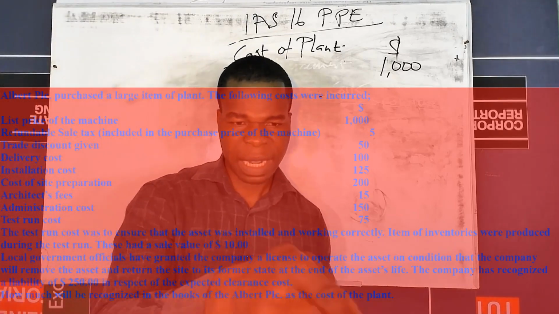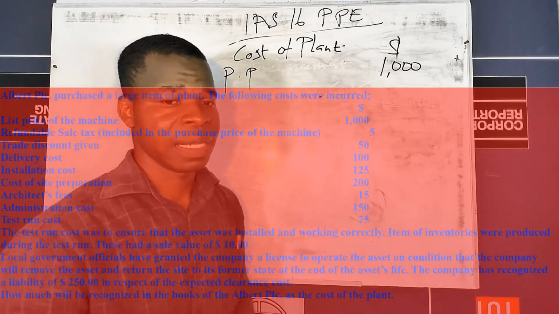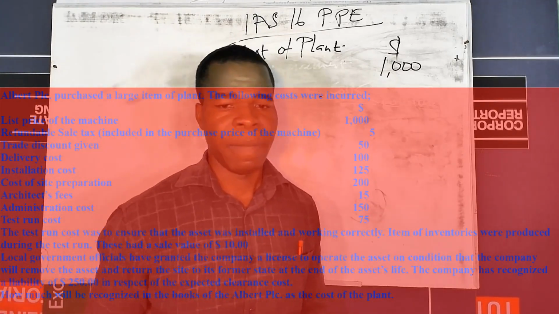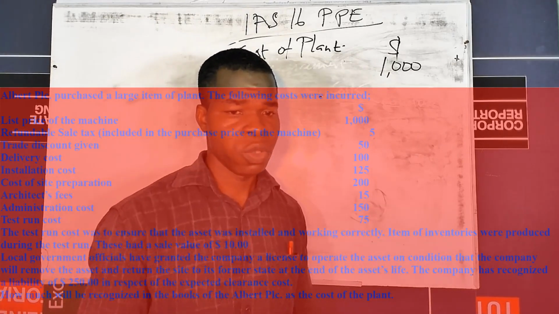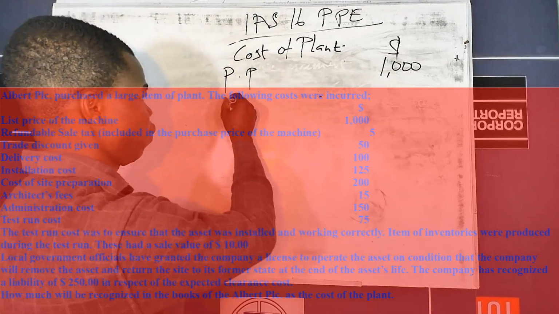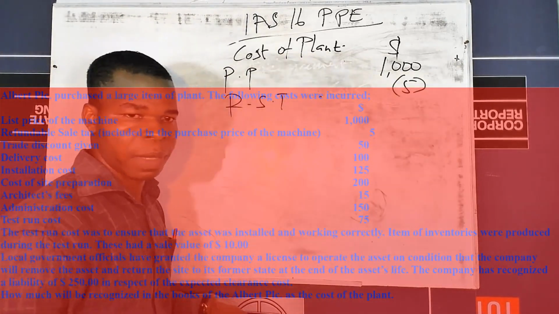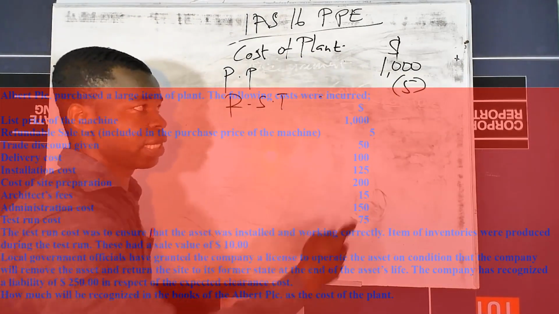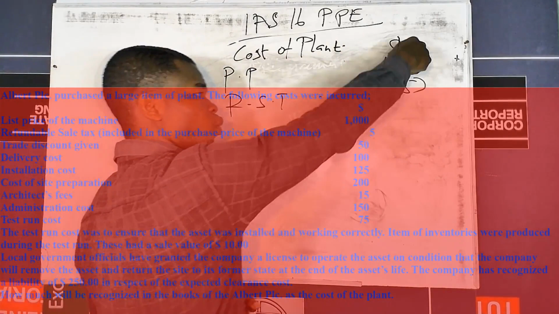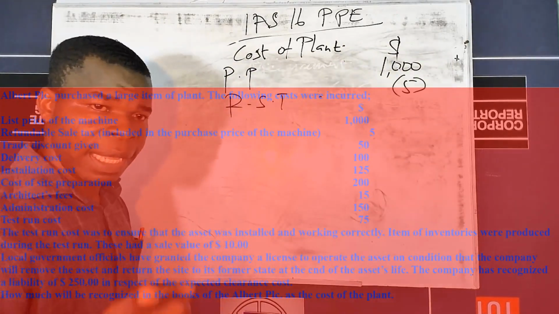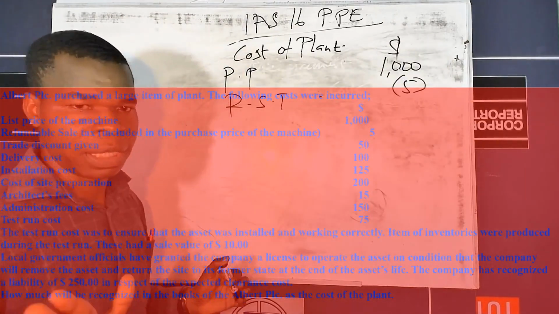The next item is refundable sales tax. And what is the clause beside this one? They said included in the purchase price of the machine. This refundable sales tax is included in the purchase price. This is not a non-refundable one. It's refundable, and it is included. So we have to take it from it. We have refundable sales tax of 5, so it needs to be taken off. If it were a non-refundable sales tax included here, we wouldn't add it at all. But this one is a refundable sales tax which is included, so we less it. Again, if it is a refundable sales tax and it is not included, we don't touch it at all.